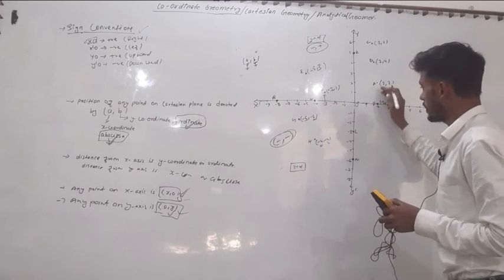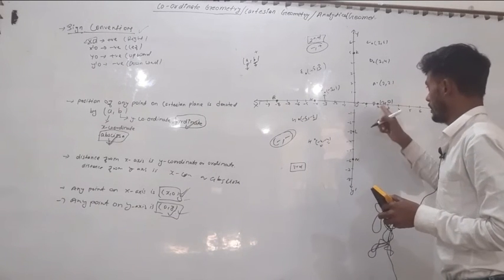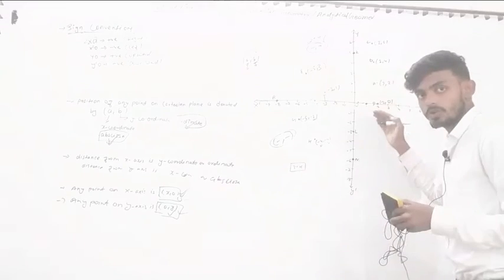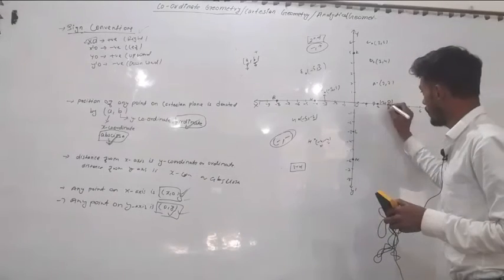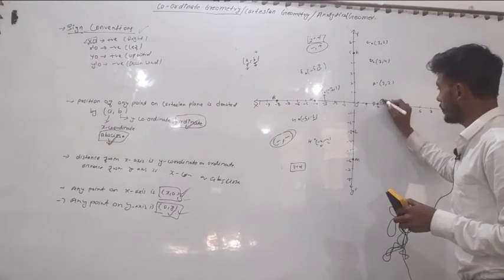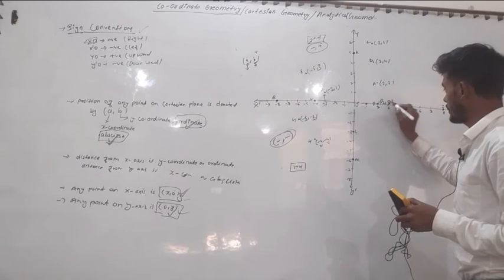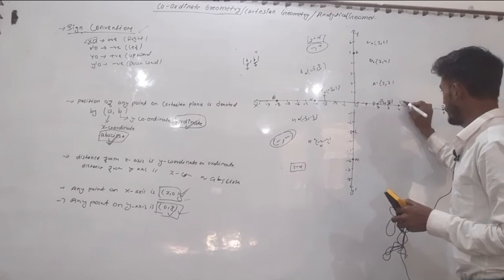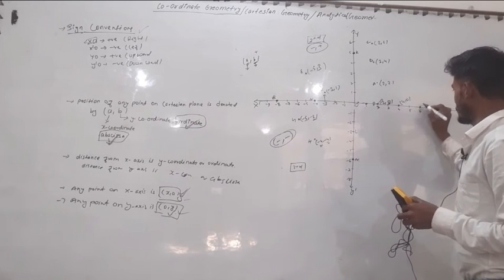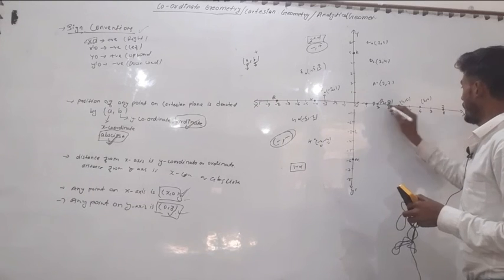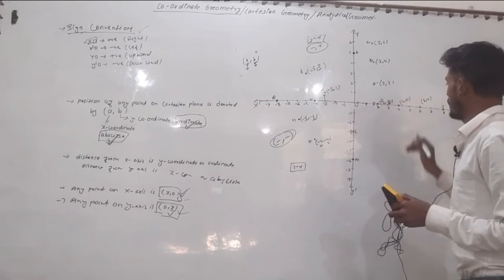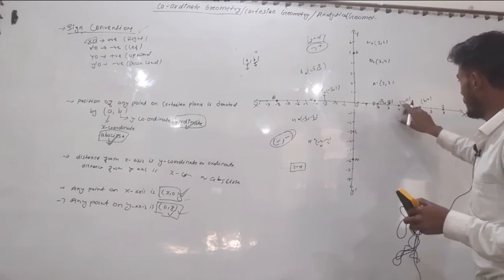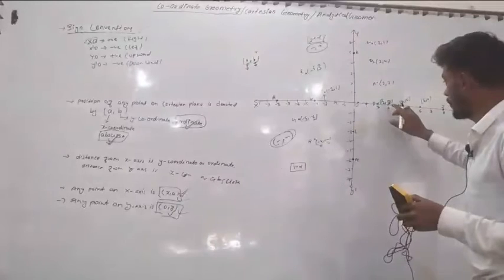We are not moving upward, we stop here on the axis itself, we are not going upward or downward, so y becomes 0. Similarly, for any point on the x-axis, for 2 it is 0, for this point 4 0, for this point 6 and 0. In all cases we notice that x is varying but y is 0.